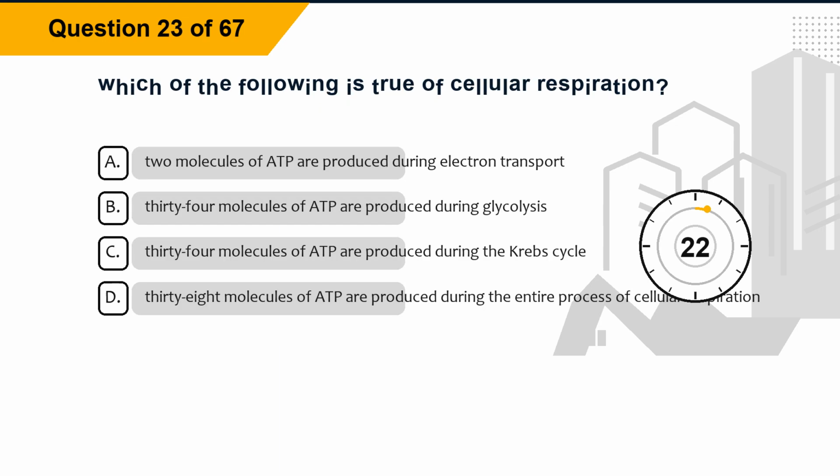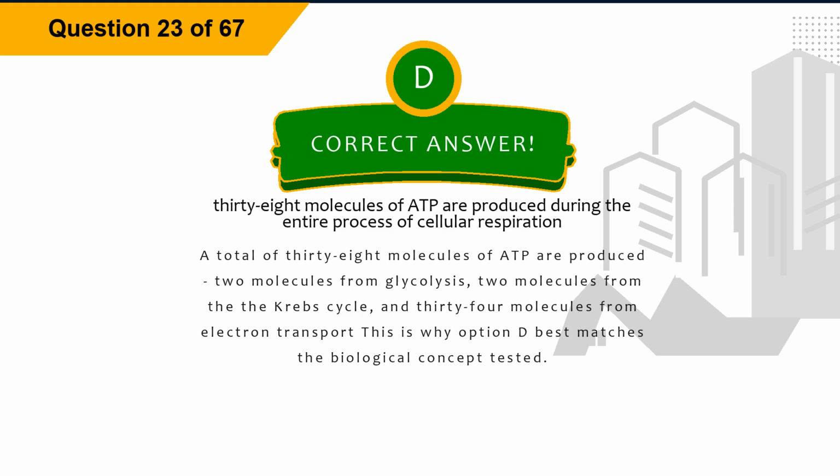Question 23. Which of the following is true of cellular respiration? Option A, 2 molecules of ADP are produced during electron transport. Option B, 34 molecules of ADP are produced during glycolysis. Option C, 34 molecules of ATP are produced during the Krebs cycle. Option D, 38 molecules of ATP are produced during the entire process of cellular respiration. The correct answer is option D, 38 molecules of ATP are produced during the entire process of cellular respiration.